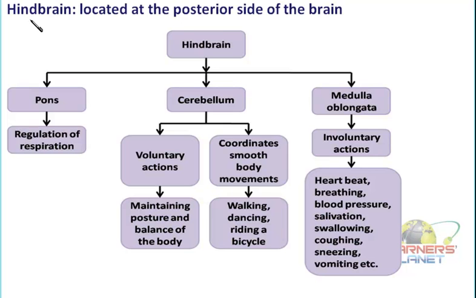Well, the next part of the brain is now hindbrain. This hindbrain is located at the posterior side of the brain, as we had seen in the diagram also. Right. Now this hindbrain is further having three different parts. What these parts are? They are pons, cerebellum and medulla oblongata.